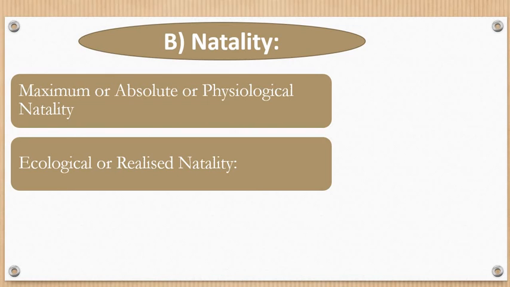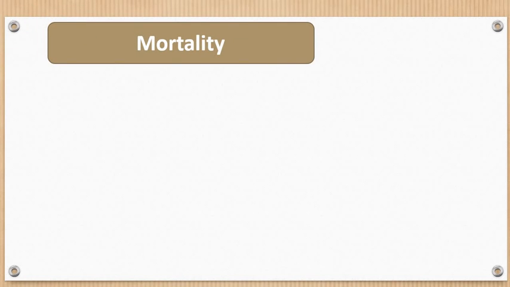This ecological natality or realized natality is always referred to as the fertility rate, whereas the upper one, that is maximum or absolute natality, is always referred to as the fecundity rate. Okay. Now, ecological natality changes with the size and composition of the population, and environmental factors. Right? There are specific formulas also to calculate the natality, but let's not go into detail with the formulae and move ahead with the next population characteristic, that is mortality. Yes, the mortality is now bouncing on the screen.